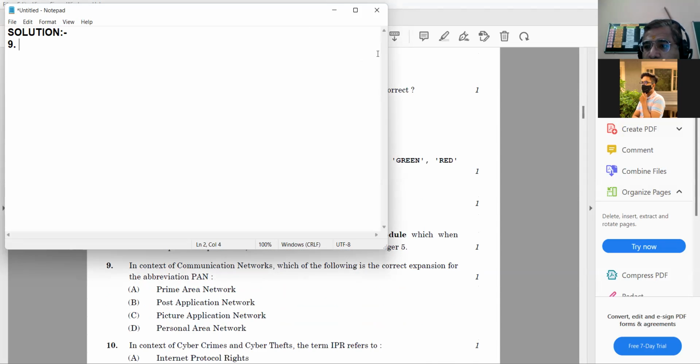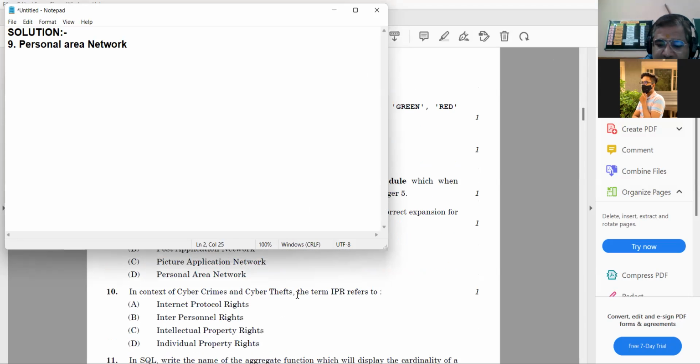LAN stands for local area network. MAN stands for metropolitan area network. WAN stands for wide area network. CAN stands for campus area network. PAN stands for personal area network. Personal area network. So D option is the most suitable one here.